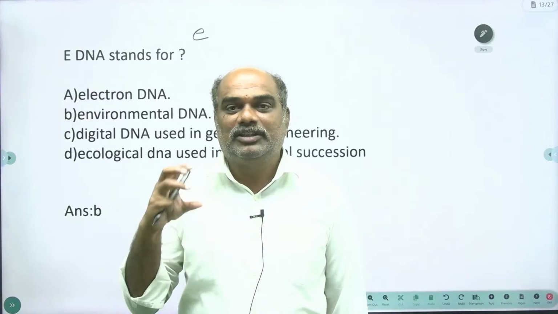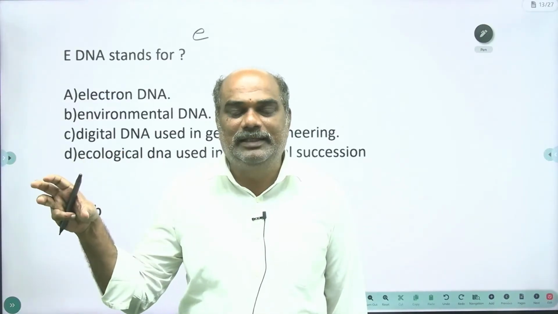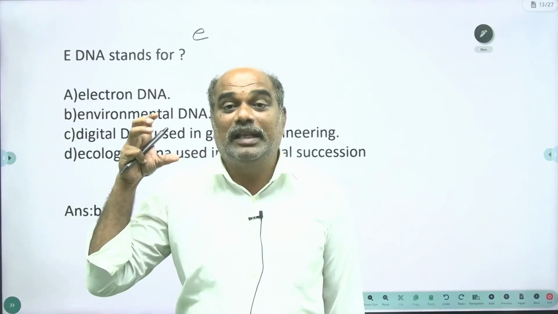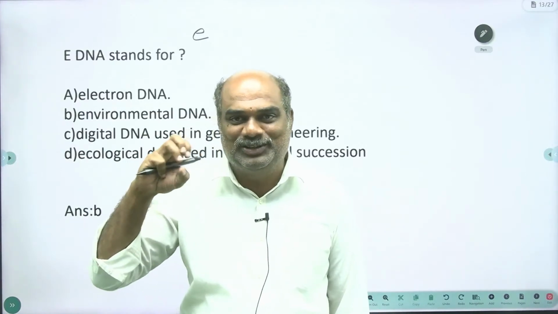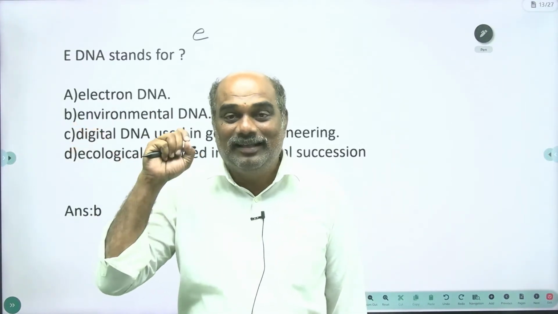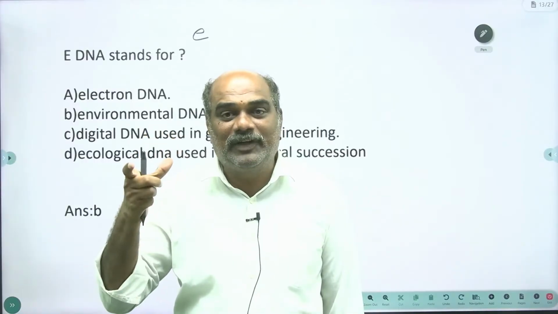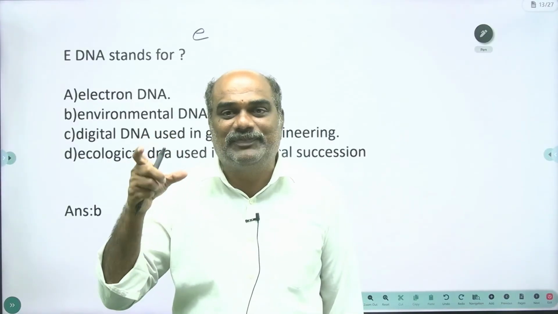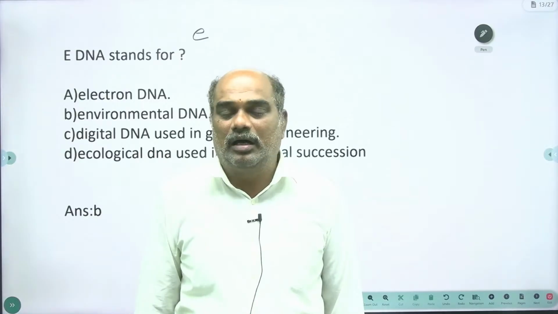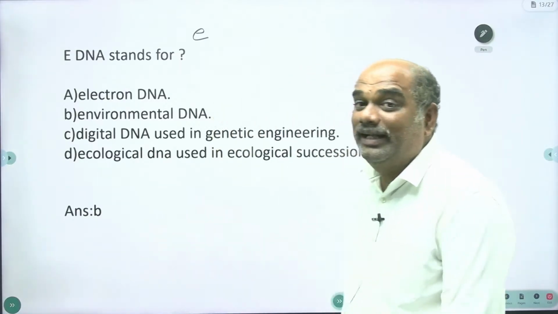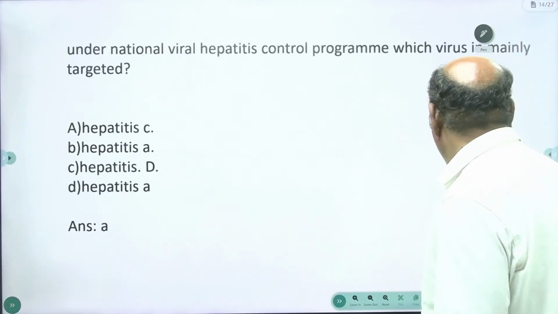Small e DNA would be electronic DNA, but there is no concept of electronic DNA. Environmental DNA is very important to identify the evolution of things.